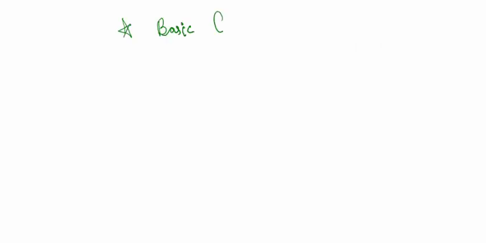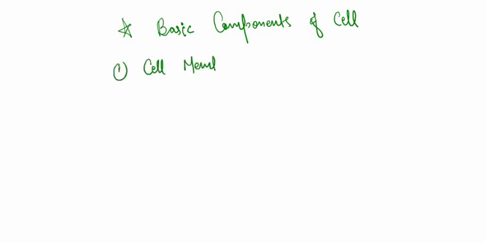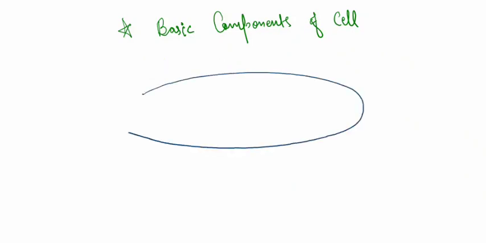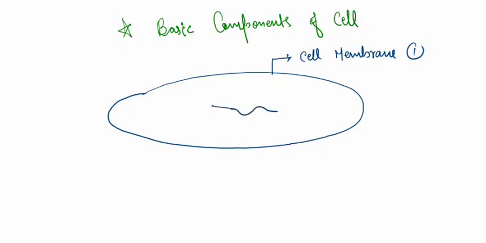Now the basic composition of the cell. Components means the basic components that are present in all unicellular as well as multicellular cells. So it should contain a cell membrane. I am showing you the basic diagram, not the detailed one, not the exact one. It contains an outer covering, the cell membrane, that differentiates the outer environment from the inner environment. That means it acts as a protective barrier.